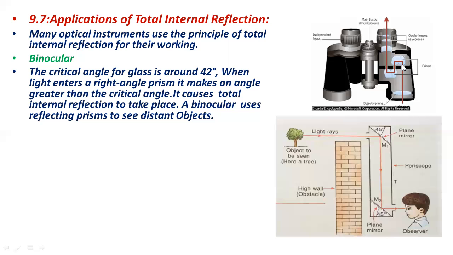The function is that when light passes through this pathway from the objective lens, it will fall on this prism, and after falling on this prism, it will make a refraction, and that refraction will give us a beam of light which then falls on another prism, and finally from this prism it goes and falls on the eyepiece. In this way the distant object looks short to us, or close to us, because this is due to the total internal reflection.